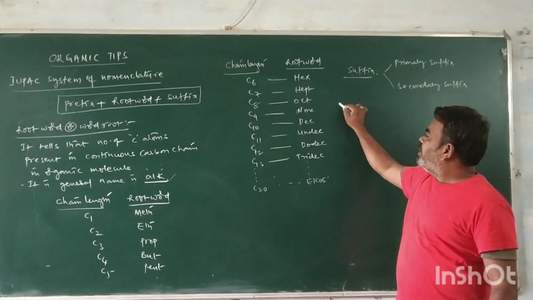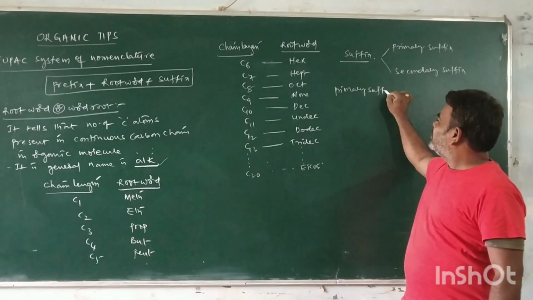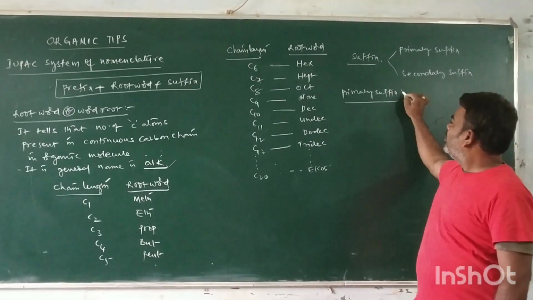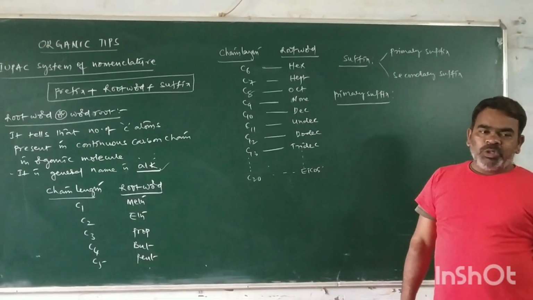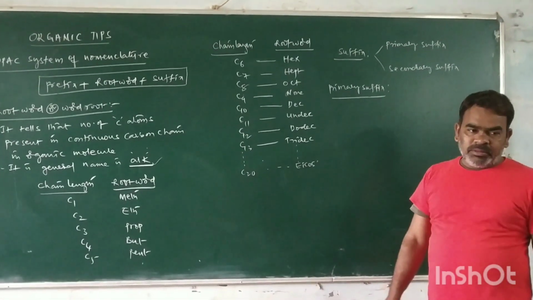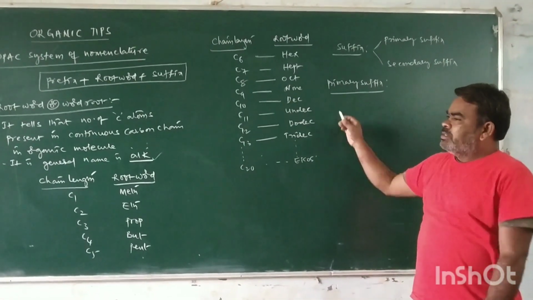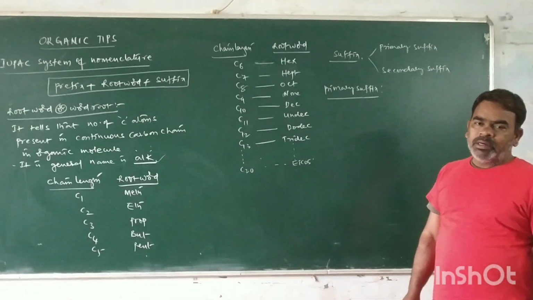What is the primary suffix? The primary suffix tells the saturation and unsaturation of the carbon chain. What is saturation? Saturation means a single bond in between the carbon atoms.